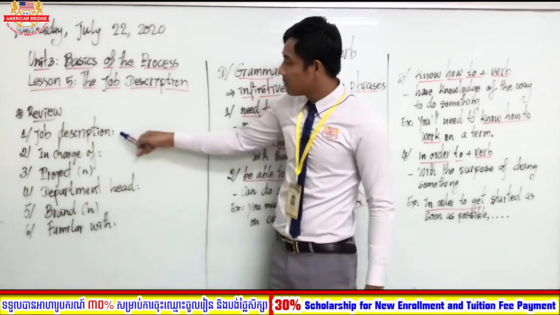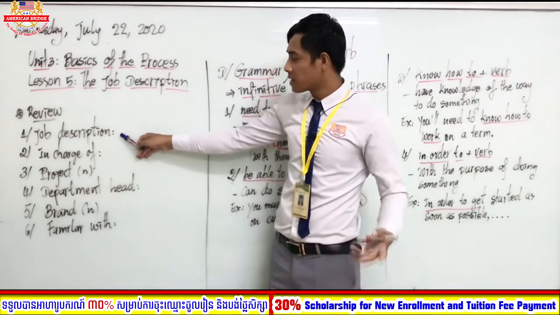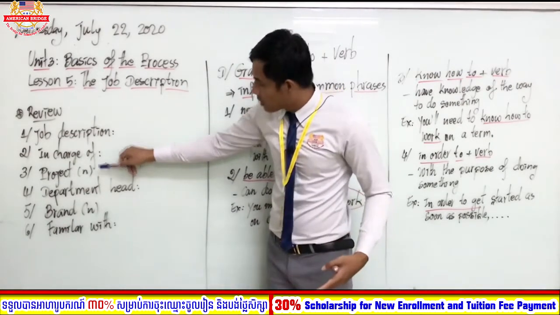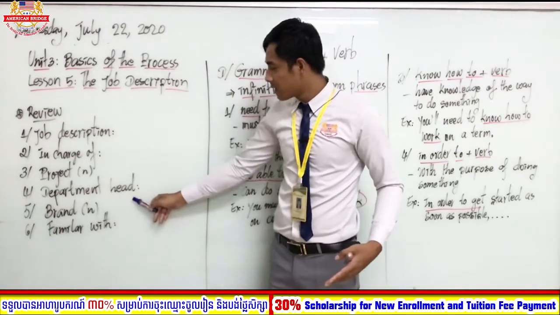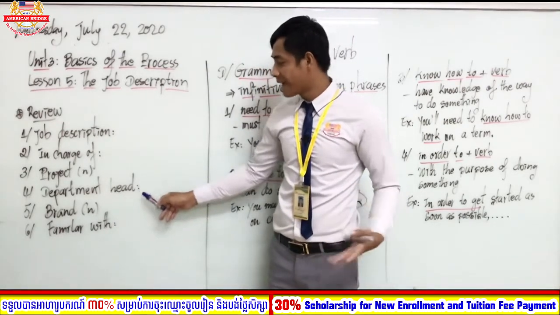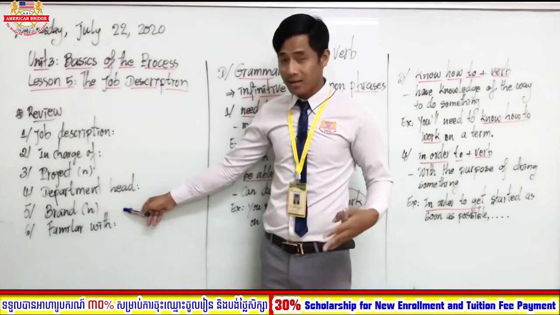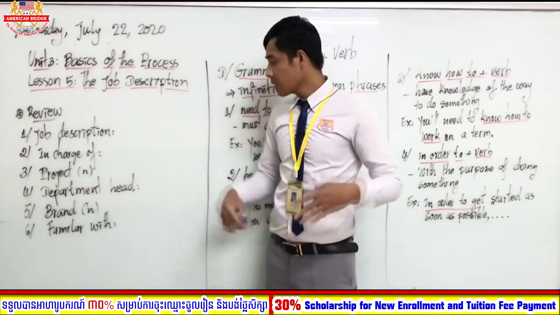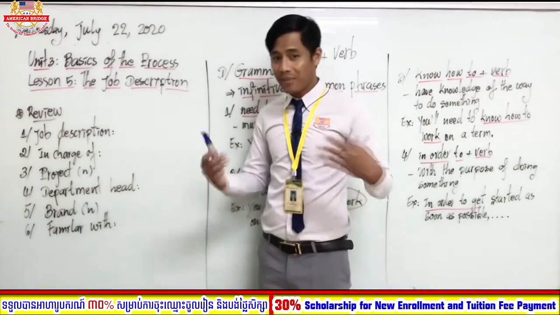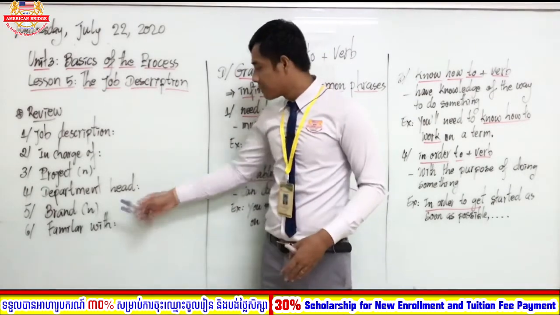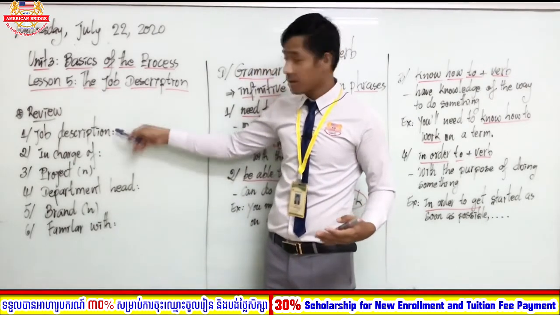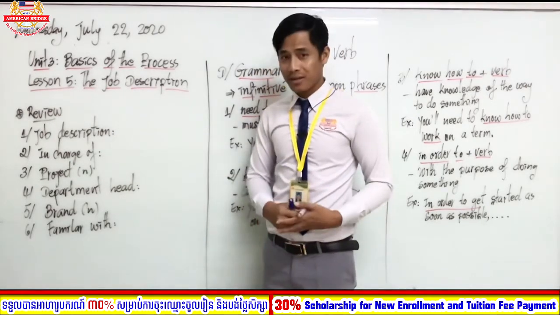Right. Number 1, job description. Number 2, in charge of. Number 3, project. Number 4, department head. Number 5, brand. Number 6, familiar with. Again: familiar with, brand, department head, project, in charge of, job description.